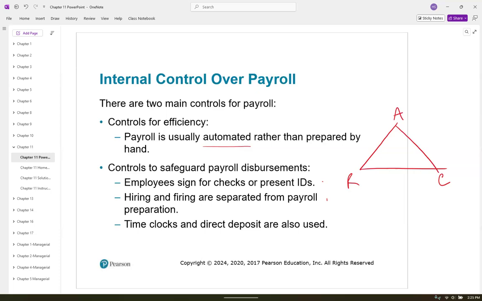Hiring and firing should be separate from the payroll preparation because the hiring and firing is right here in authorization. The actual payroll preparation is recording. So crossing those functions is not a good thing because somebody could authorize a fake employee and just get a check. Okay. Time clocks and direct deposits are also used to have internal control over the payroll function.